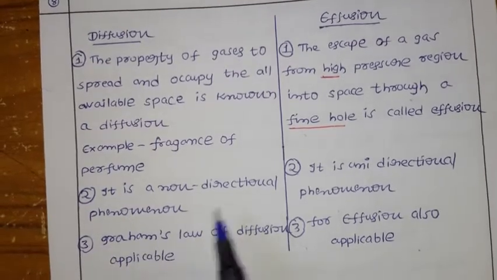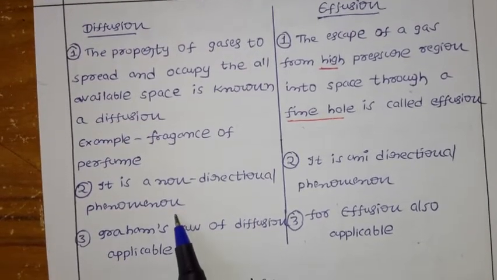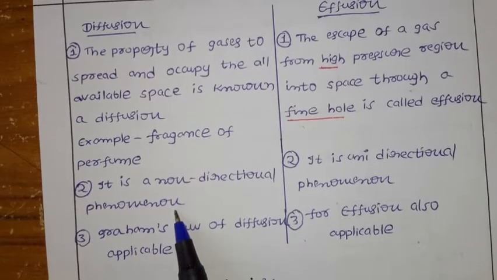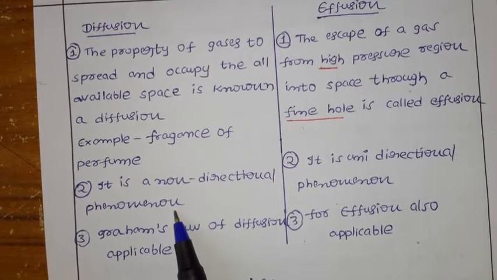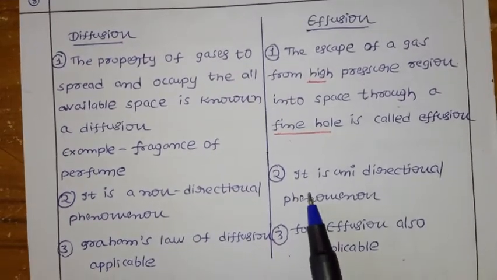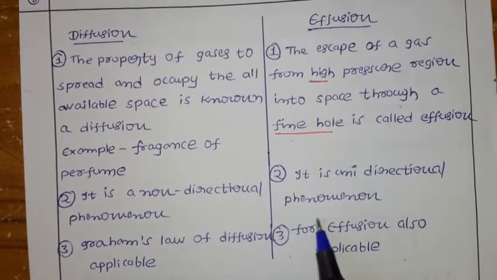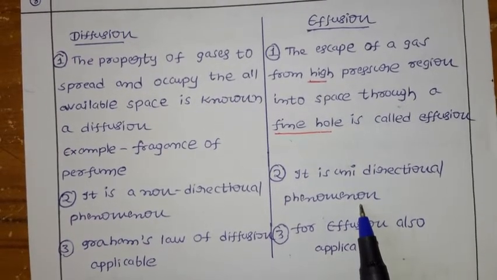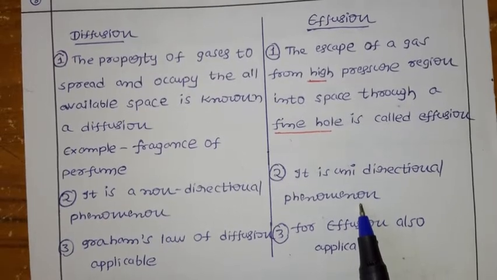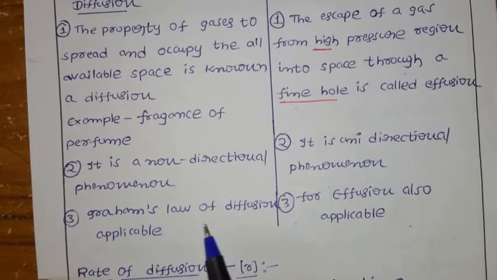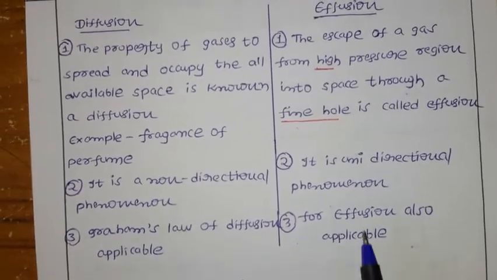Next, the second point: diffusion is a non-directional phenomenon. Why? Because there is no direction. For example, if you spray perfume, you know very well there is no proper direction; it can go in any direction. So diffusion is a non-directional phenomenon, whereas effusion is a unidirectional phenomenon. Why? Because you are making a fine hole, so the air is going to spread in a particular direction only. That is called effusion.